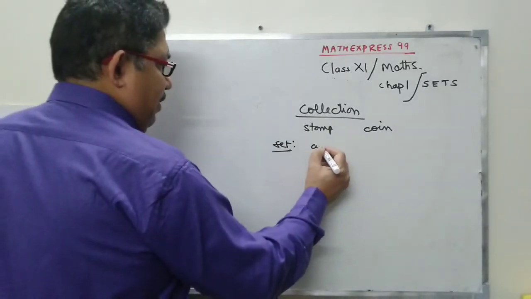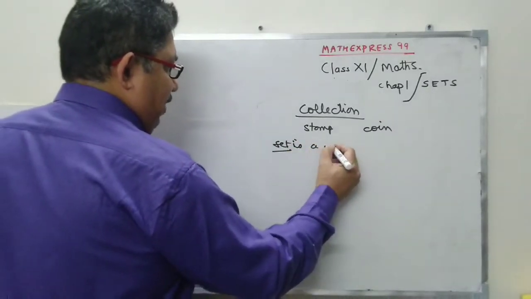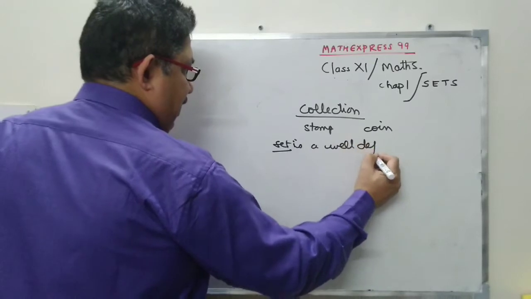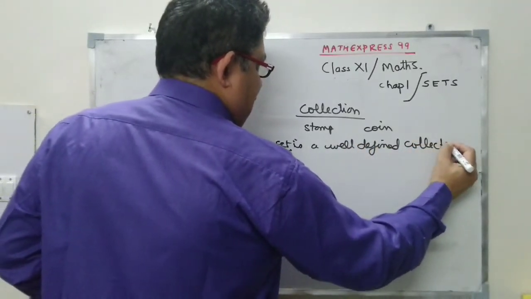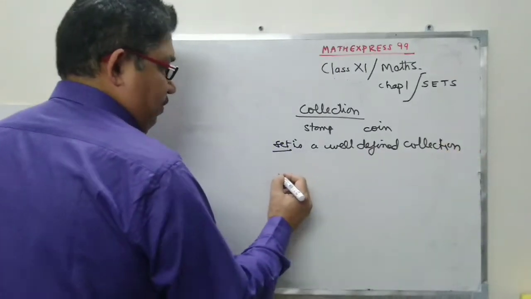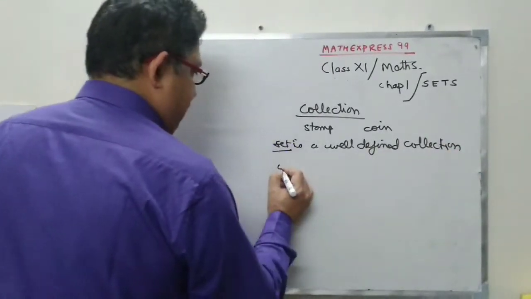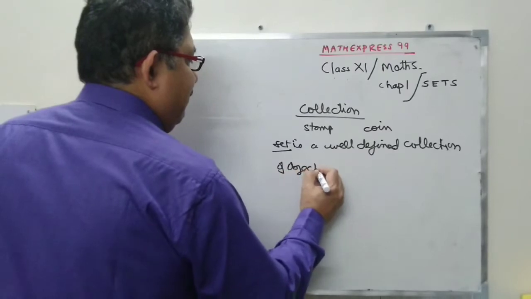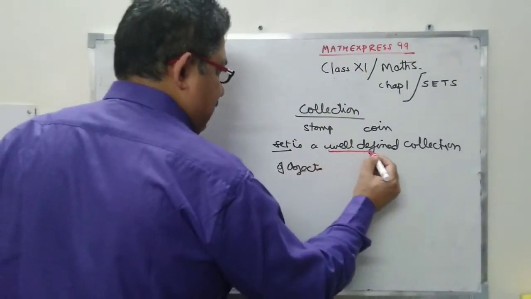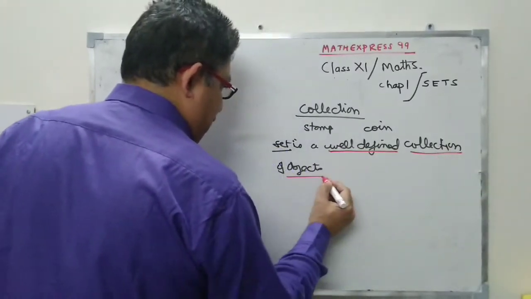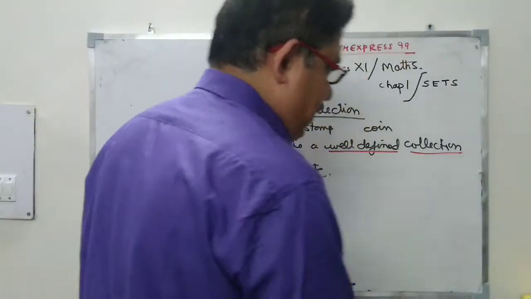Set is a, you can say, set is a well-defined collection of objects. A set is a well-defined collection of objects. Three keywords here.